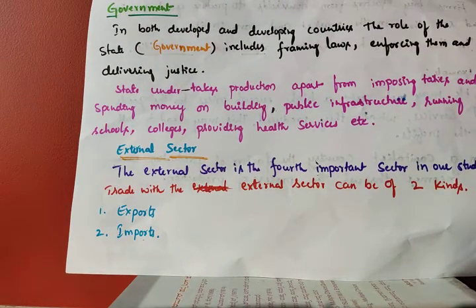So we produce only a few goods, and the remaining goods that our country's people need, we should purchase from other countries. To face this situation, the government must purchase goods and services from other countries, and other countries also need our country's goods and services.